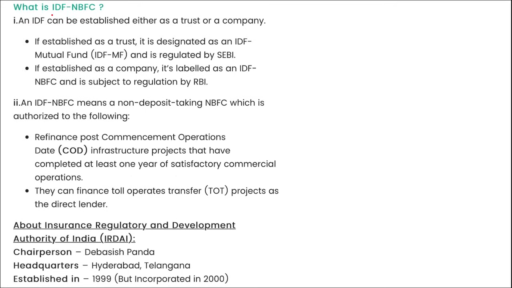Then what is an IDF? IDF is infrastructure debt funds, right? This IDF can be established either as a trust or a company. If established as a trust, it is designated as an IDF mutual fund and is regulated by SEBI.